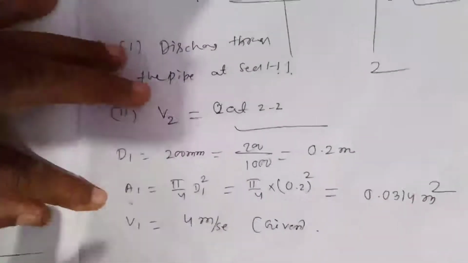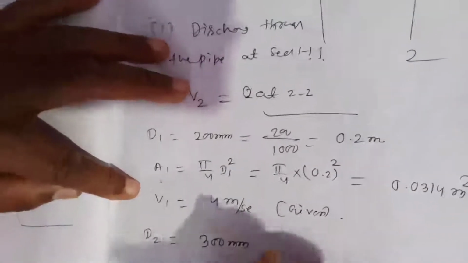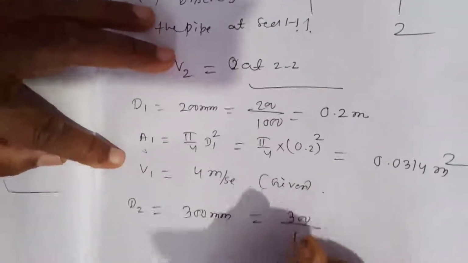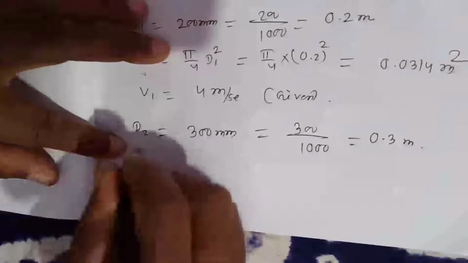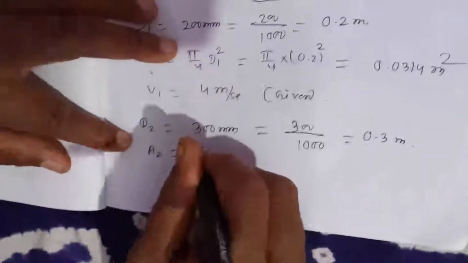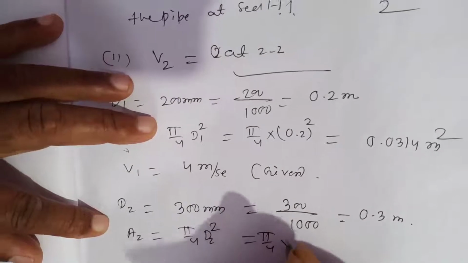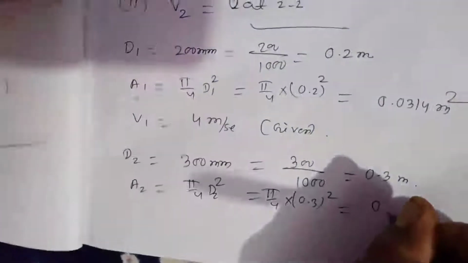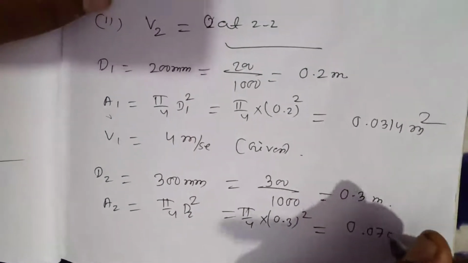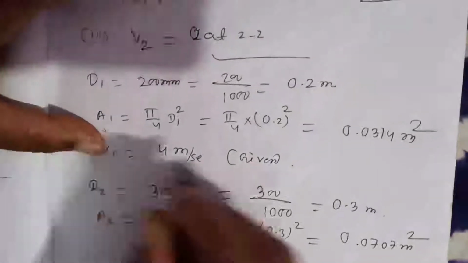Similarly, at section 2-2, D2 is equal to 300 mm, that means 300 mm divided by 1000, which is equal to 0.3 meter. Here A2 is equal to pi by 4 D2 square, that means pi by 4 into 0.3 square, which is equal to 0.0707 meter square.